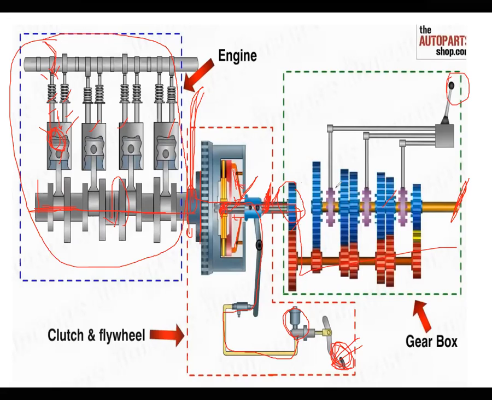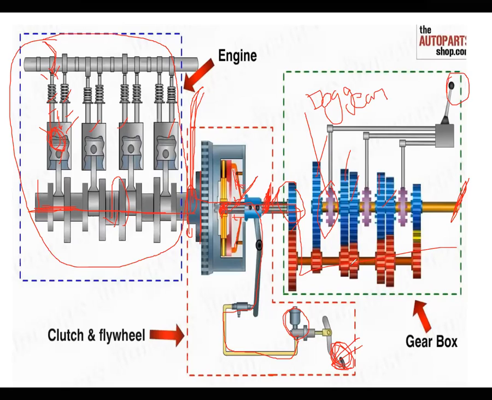In order to shift the gears, one more component is required. This is called a dog gear. A dog gear is connected between the two shafts. For example, this is the first gear, second and third, fourth and fifth, sixth and seventh. Whenever the number of gears keeps increasing, a dog gear is required. The dog gear operates between two gears. This is one gear and this is another gear. Between these two gears, the dog gear operates.